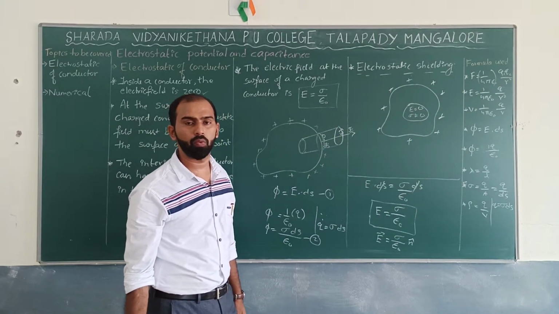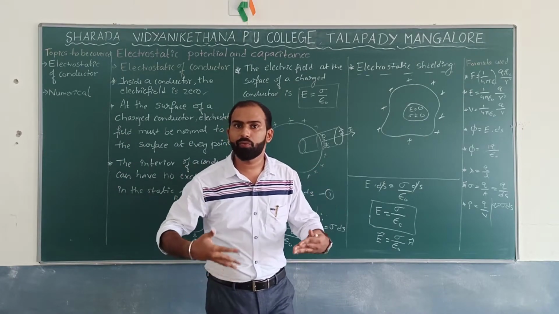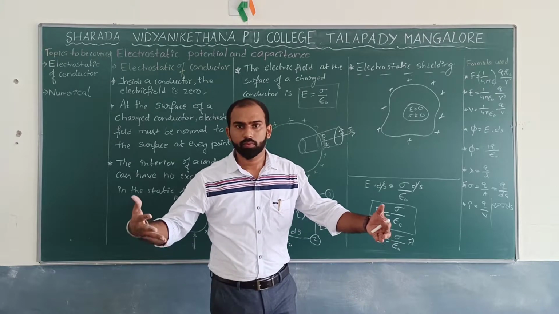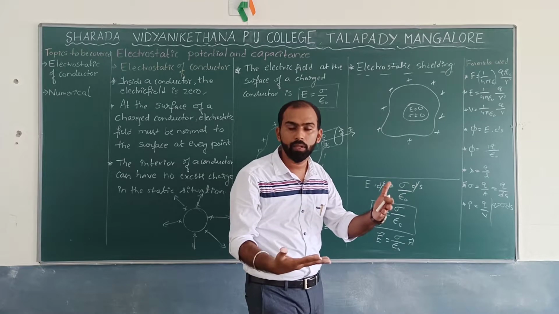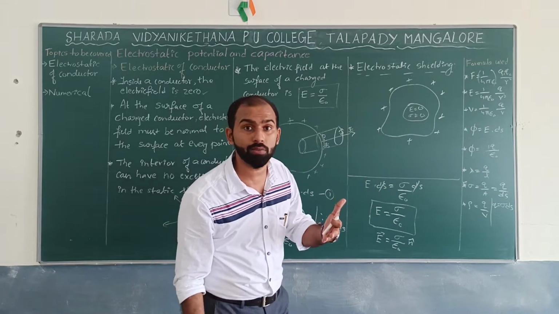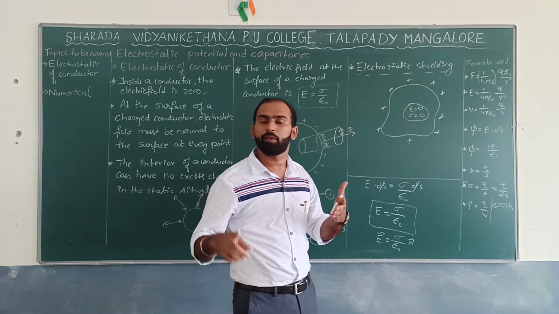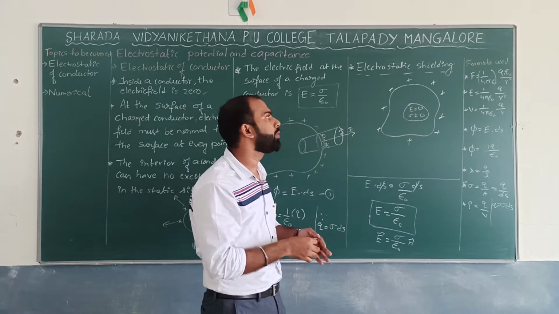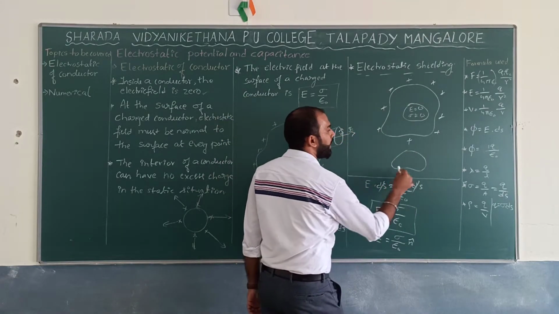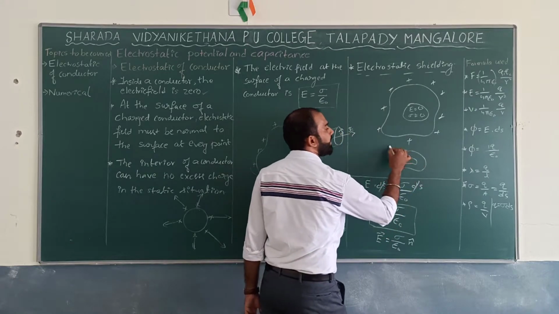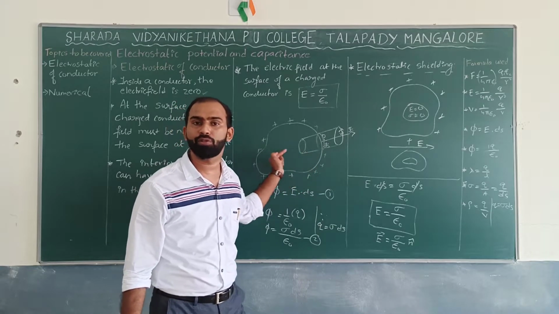Now, suddenly you have placed your conductor under the region of an electric field, or suddenly a lightning bolt strikes your car. What happens here? There will be a redistribution of charges. As you know, the electric field moves from where to where? From positive to negative. If this is a conductor and this is a cavity, and this is the electric field, don't you think the electric field moves from positive to negative?